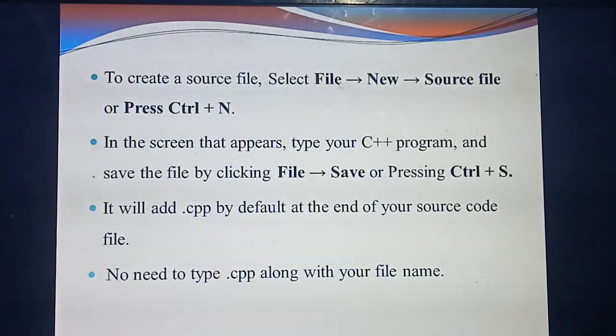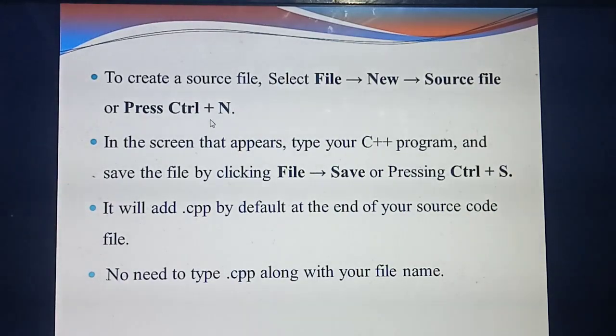Click the file menu and select new. Then you need to select source file. First you need to select file menu, then from the file menu you need to choose new, then click source file. Or the shortcut is Ctrl N. So what's the shortcut for creating a new file? Ctrl N. After clicking this new file, a screen will appear.